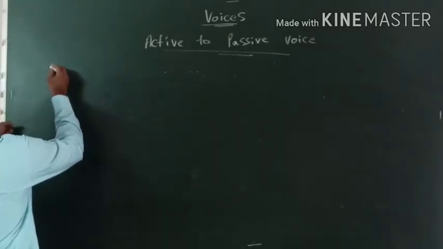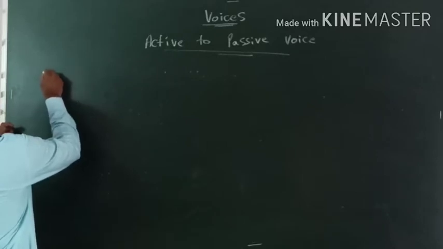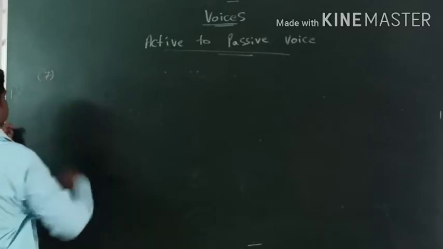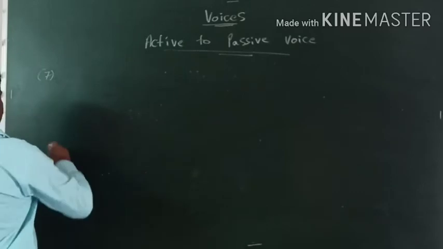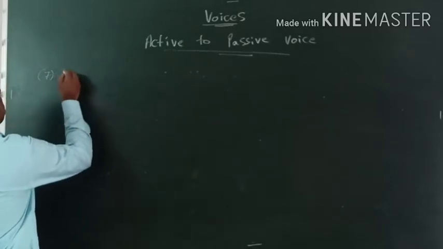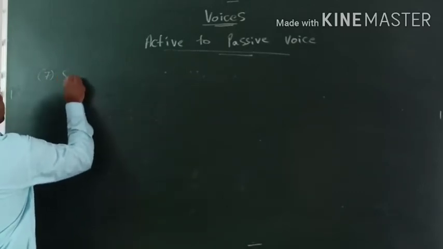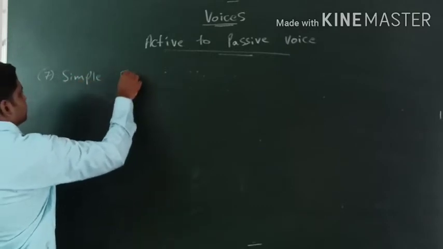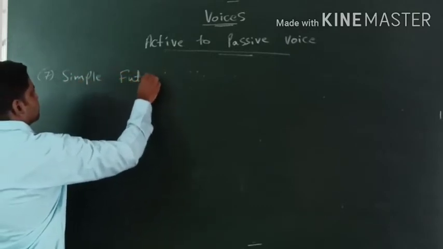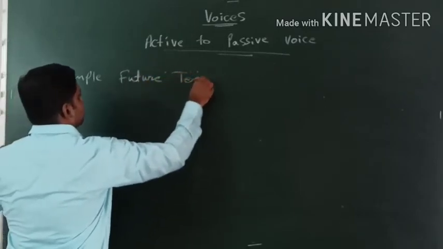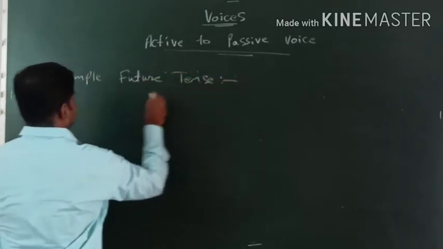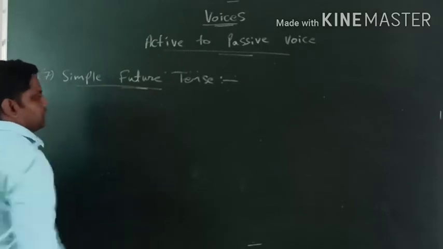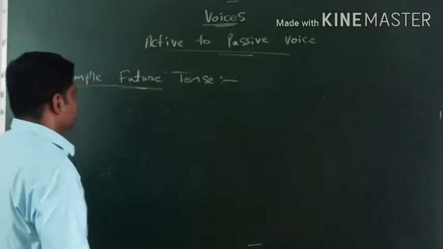Let's check out simple future tense. Check out simple future tense.